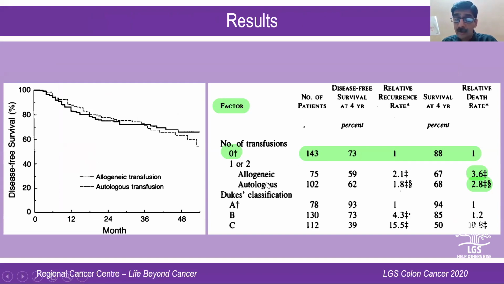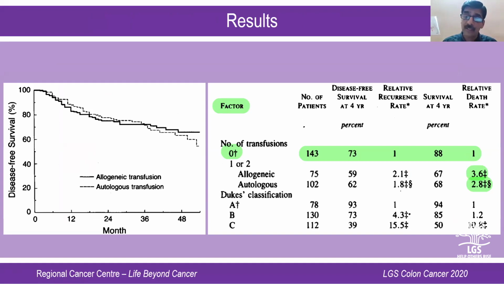Among allogenic and autologous blood transfusion, there was not much of a difference. But if you look at patients who did not receive a transfusion, they have a better outcome. So this was the study which is the reason behind all of us being taught that blood transfusion has got a poor prognostic value as far as colonic cancer is concerned. But this was a study which was done in 1993.